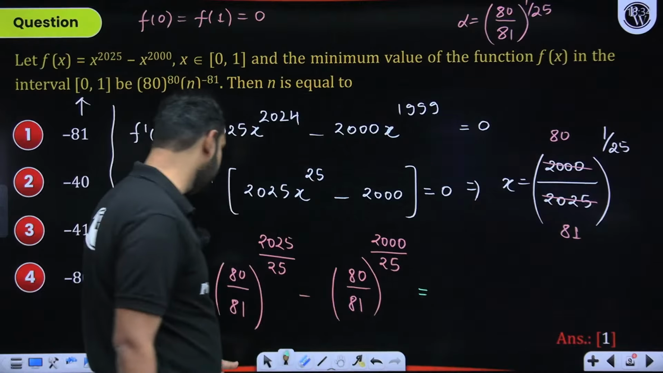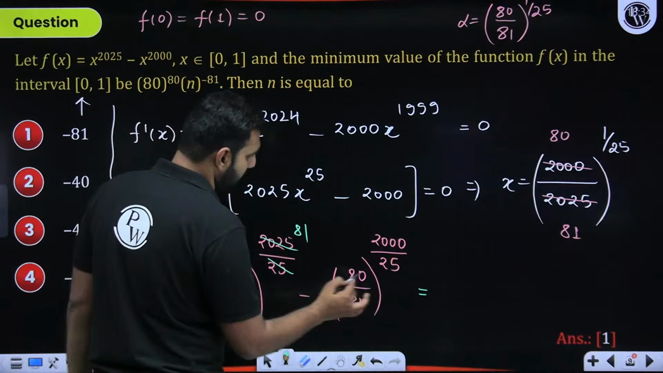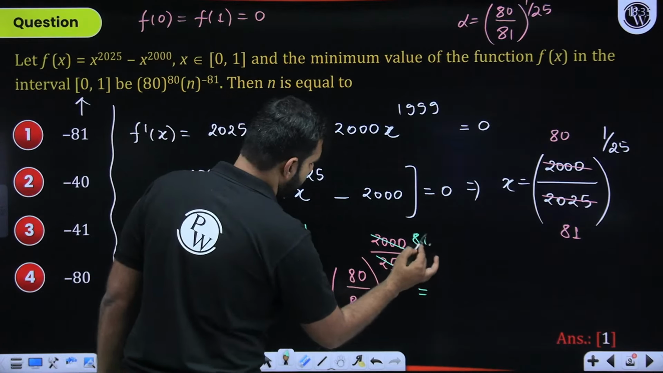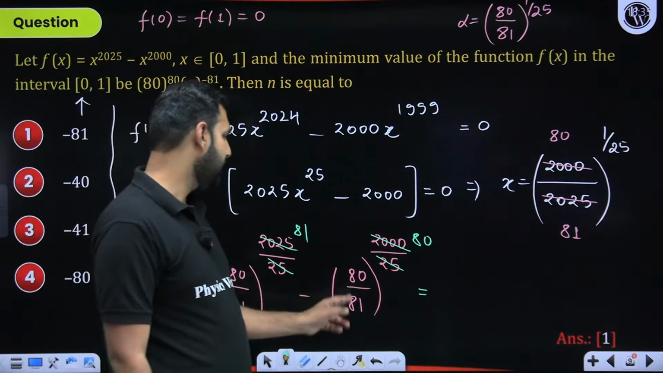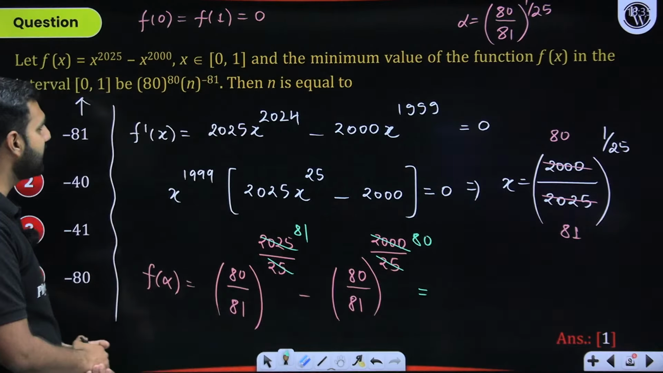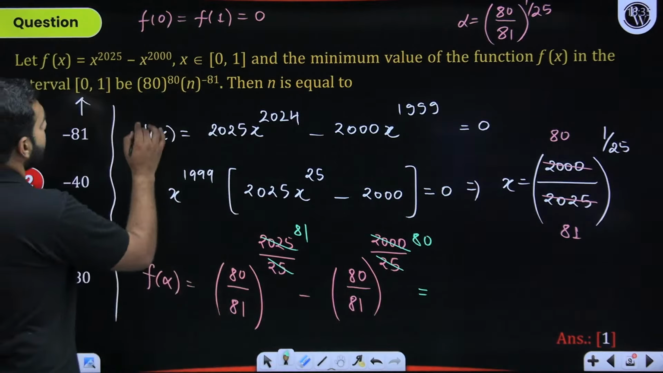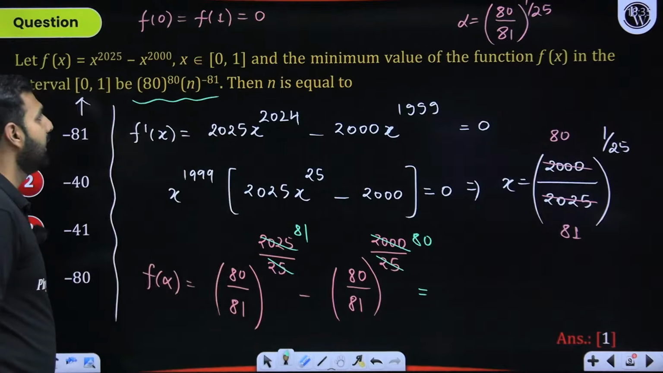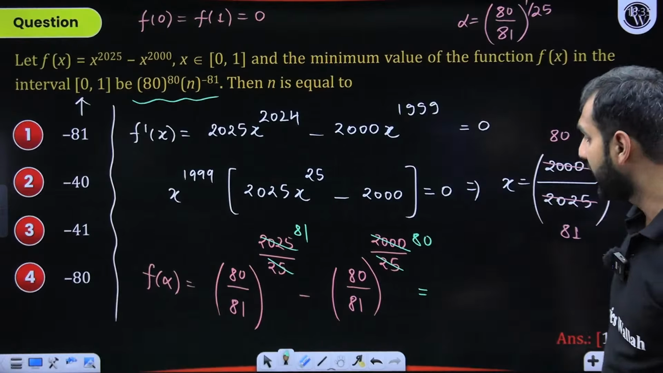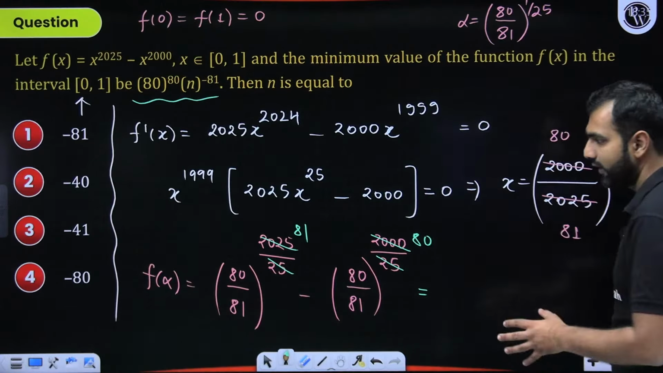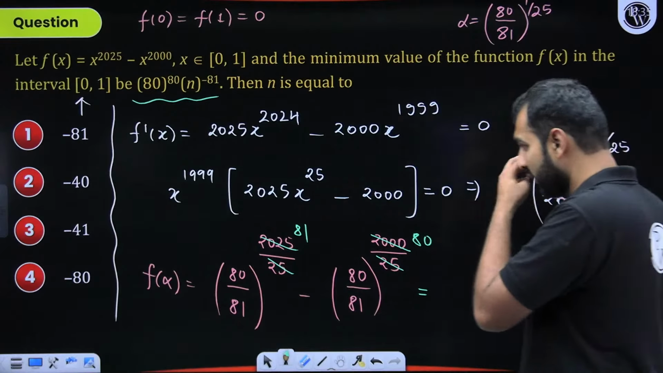What we'll be doing here, I'll say that 2025 by 25, that is clearly 81, and 2000 by 25, that is clearly 80. So this is (80 upon 81) to the power 81, minus (80 upon 81) to the power 80. So I think you can take the LCM and simplify this, and you will definitely get something of this sort. And with that, you can reach the conclusion of what should be the value of n. Shall I solve it further, or can you do it by yourself? Even if you are getting confused, I'll solve it a little further so that you get more clarity.